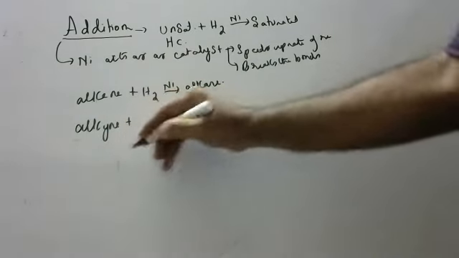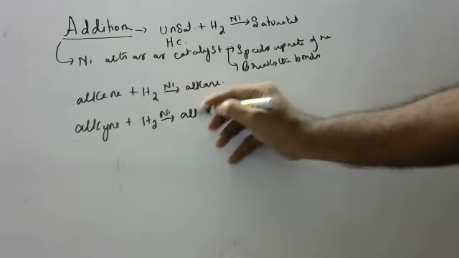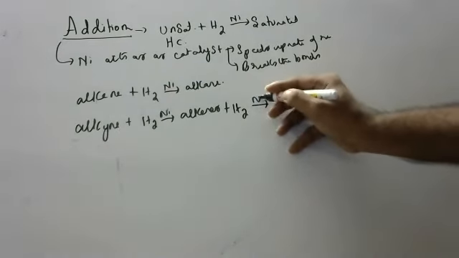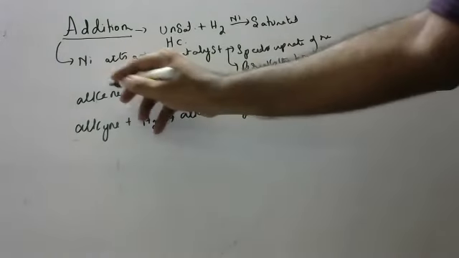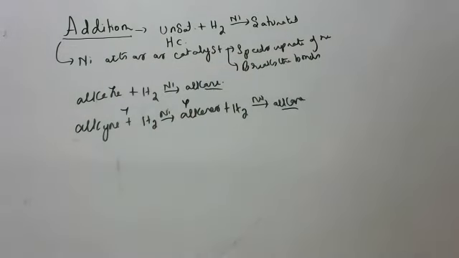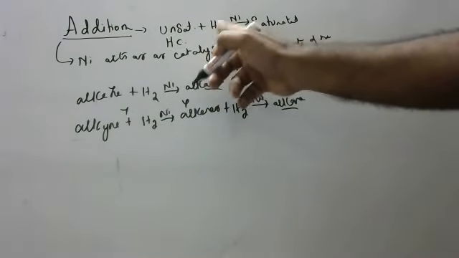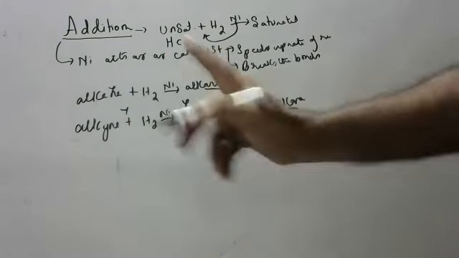Or else I will put it like this. If you add one hydrogen, alkynes will first become alkenes. If you add one more hydrogen in presence of nickel catalyst, alkenes will become alkanes. Alkanes are saturated, while alkenes and alkynes are unsaturated. So unsaturated hydrocarbons on addition in presence of nickel catalyst become saturated. Nickel catalyst will break the bond and increase the speed of reaction.